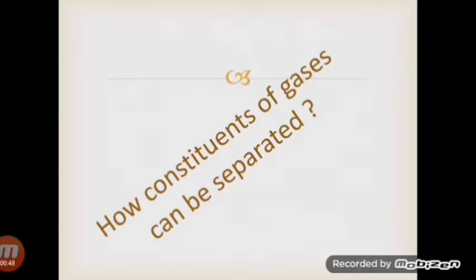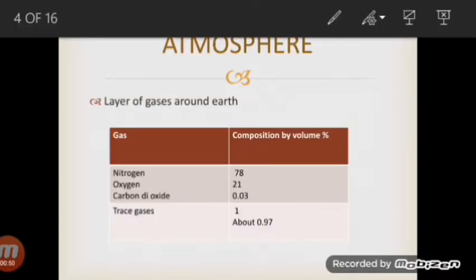So what is the atmosphere? The Earth is surrounded by a layer of air or gases called the atmosphere. The atmosphere acts as a blanket to protect the Earth from the excessive radiation from the sun and maintain the Earth's temperature. Air is an important natural resource. Not only do we use oxygen in the air to breathe, but we also extract other gases from the air to use as a raw material in our industries.